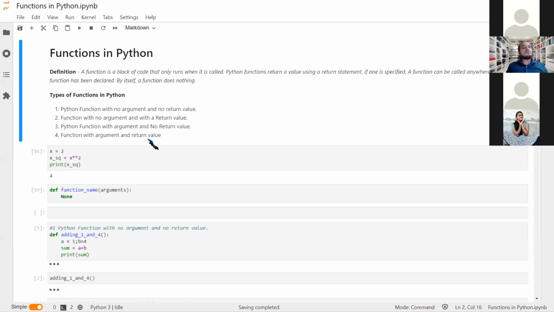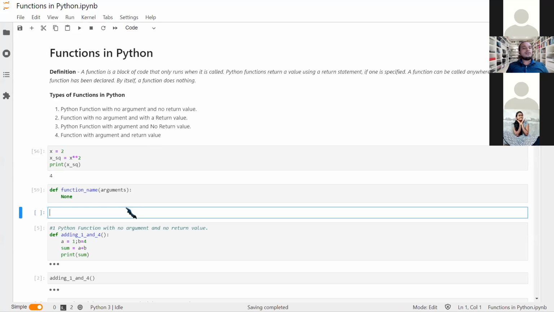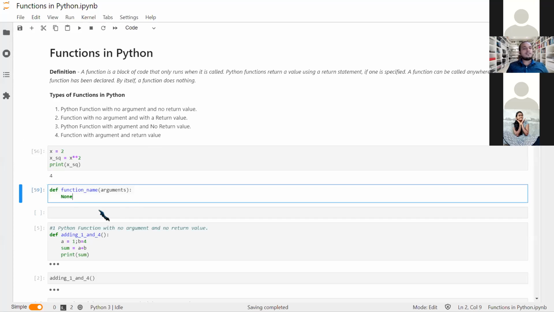Python function with no argument and no return value. I'm not going to take any input while defining or while calling the function, and no return value. That means I'm going to get the output as soon as I run my function, and there won't be any return value to capture. You will understand it when I explain it.